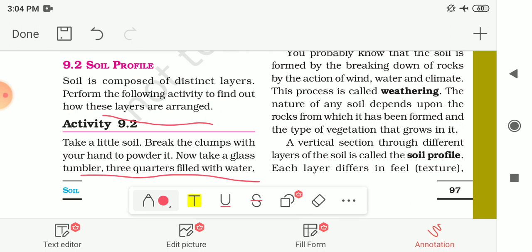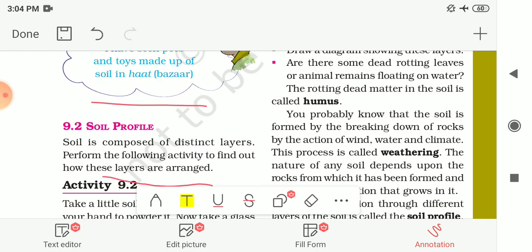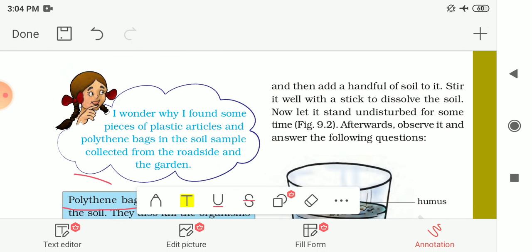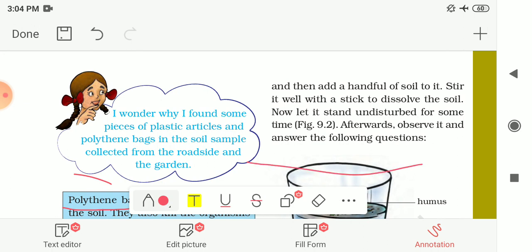Now take a glass tumbler and fill it three-fourths with water, and then add a handful of soil to it. Stir it well with a stick to dissolve the soil, and let it stand undisturbed for some time.